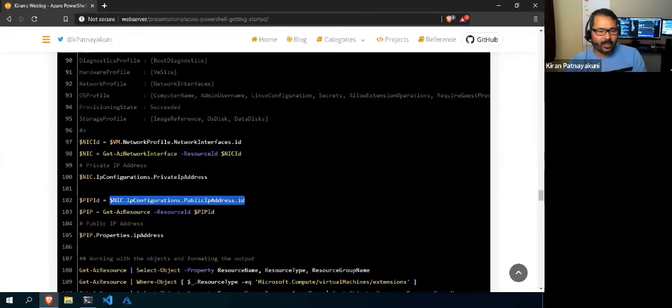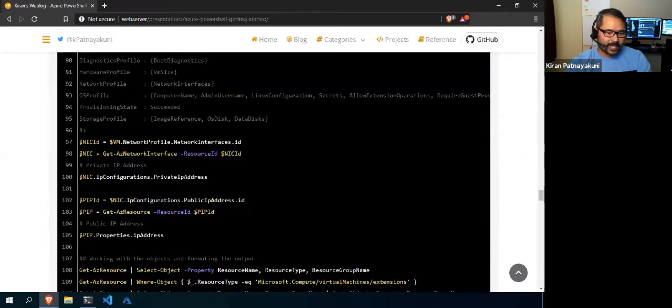It all depends on practice. If you are a beginner, you don't need to worry. These are all interrelated. Once you get any object, you use Get-Member, see all the properties, try to fetch the information and see what information it has. And again, you can use the dot notation to see inside a property, whether there are any other properties, and see if it is useful in your scripts.